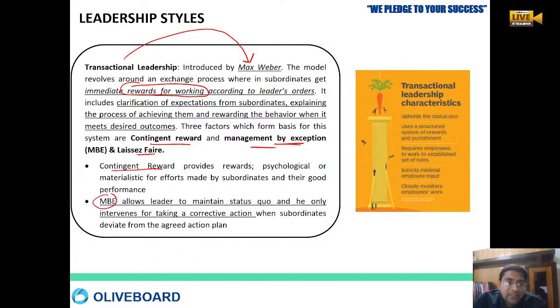In management by exception, the leader maintains the status quo and only intervenes to take corrective action. In one process, the leader asks the subordinate to do the work, and once the work is done, the reward is given. Under management by exception, the leader follows laissez-faire principles and will not intervene until some corrective measure has to be taken.